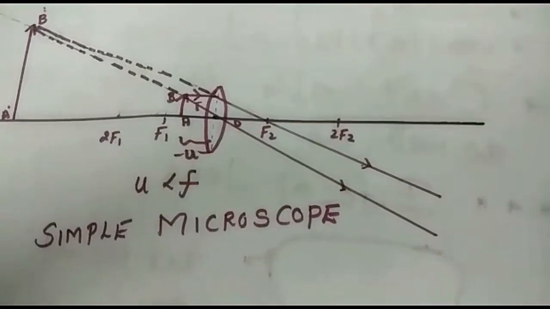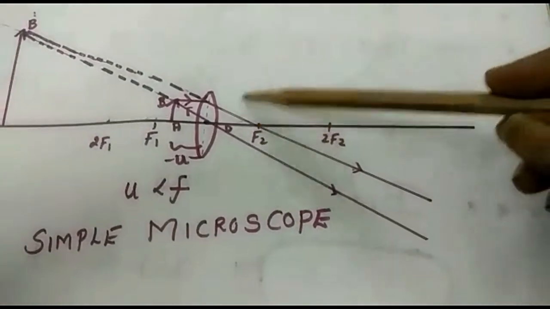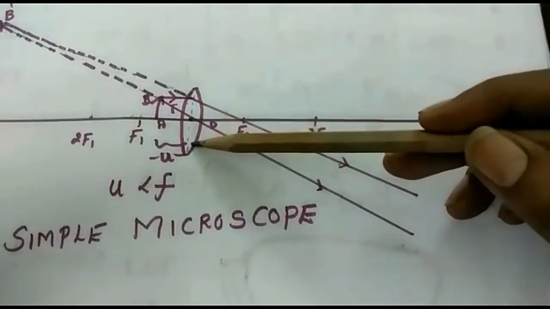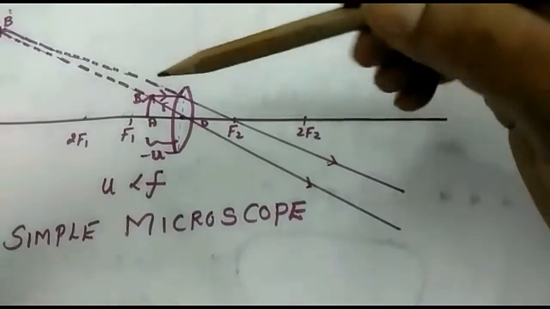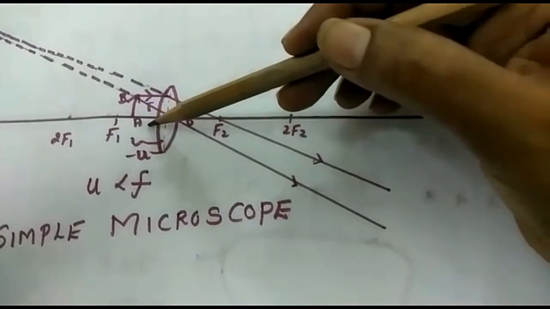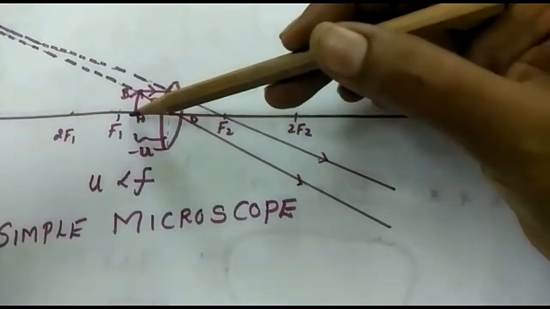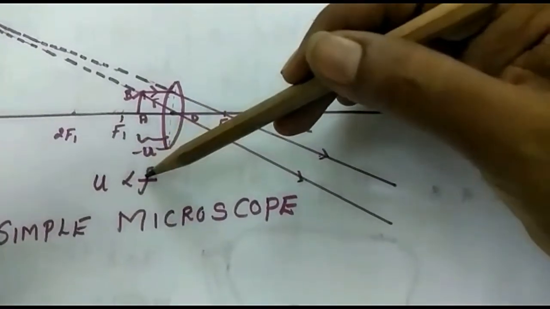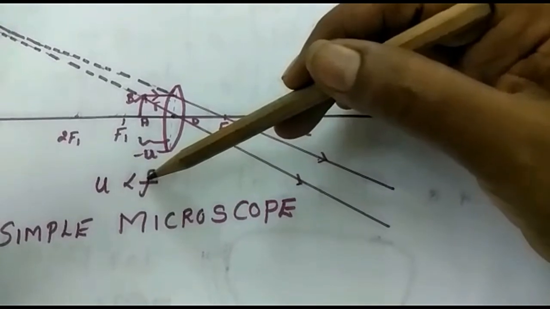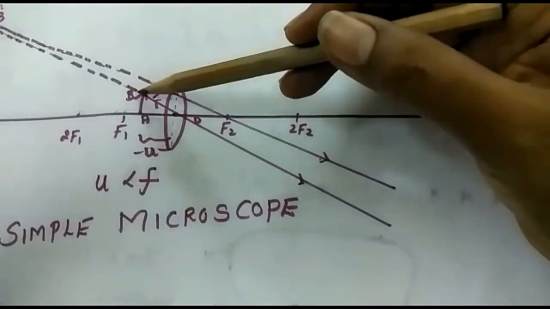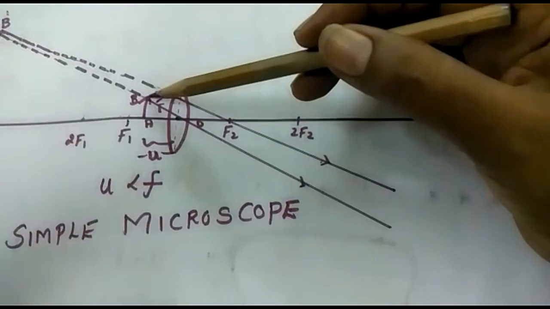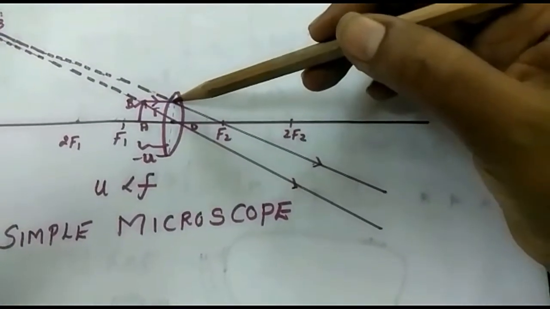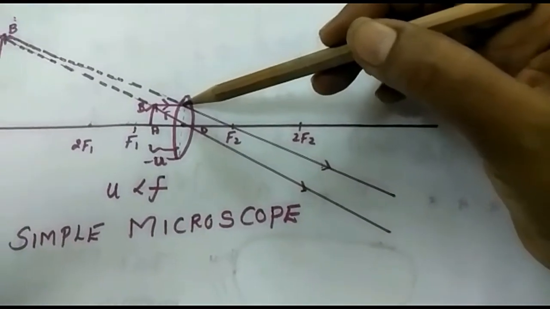In a simple microscope, we use a smaller focal length. The object is placed between the optic center and the focal length, that is, the object distance is less than the principal focus. A light ray falls on the object and obeys the rules. First, a ray parallel to the principal axis passes through the focus after refraction.